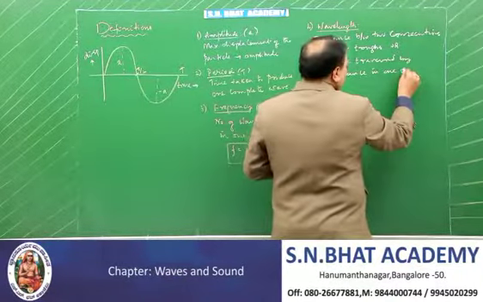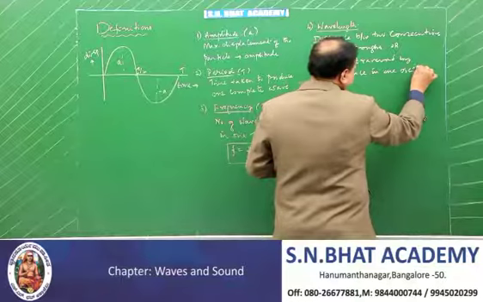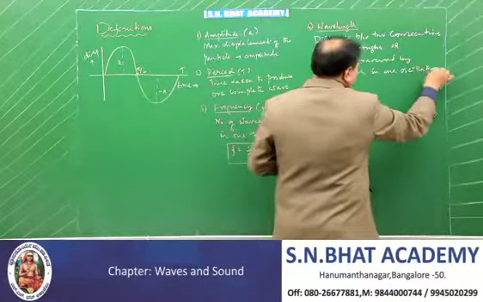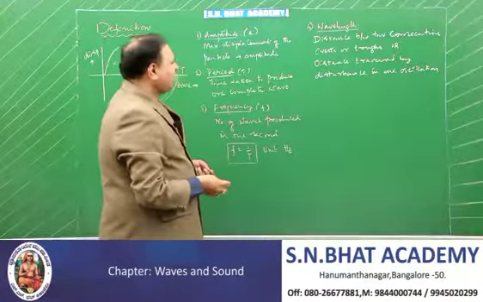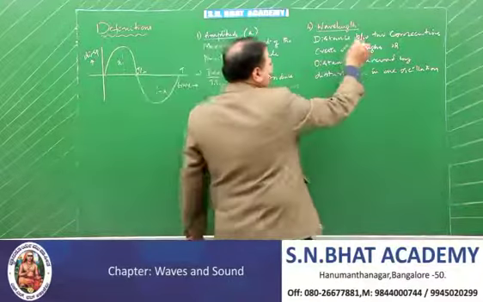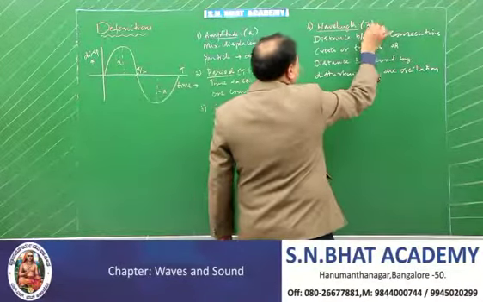One oscillation or one vibration. That wavelength is denoted by lambda.